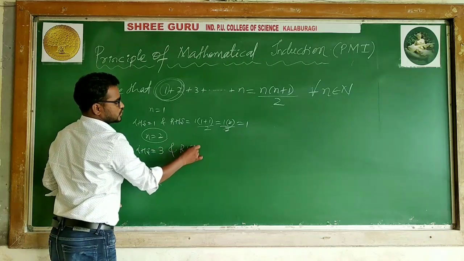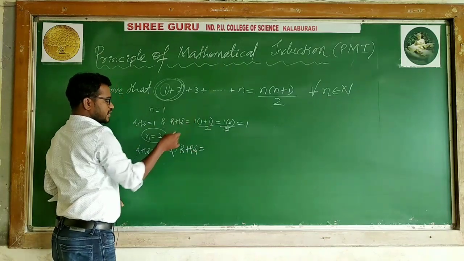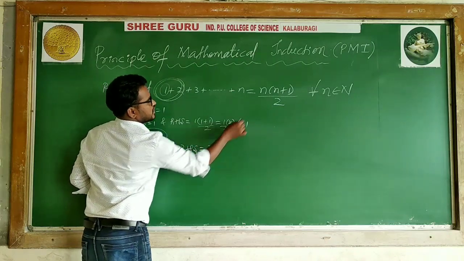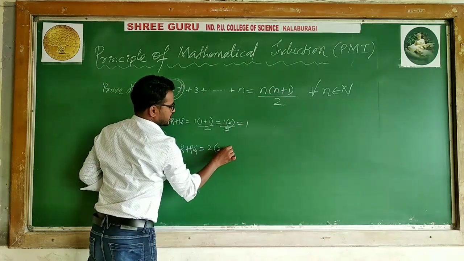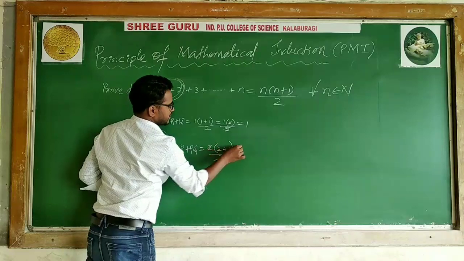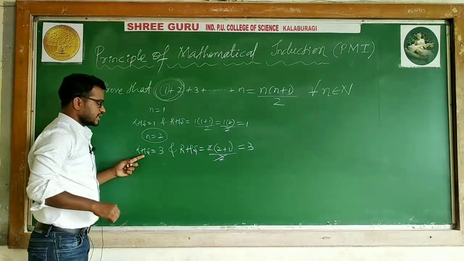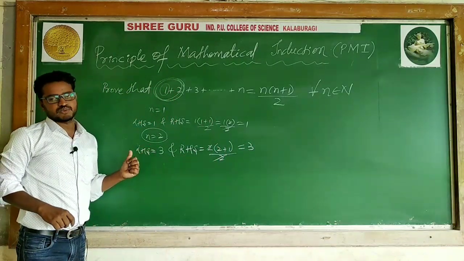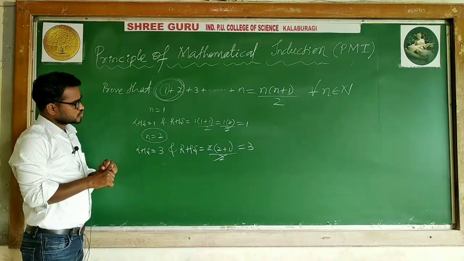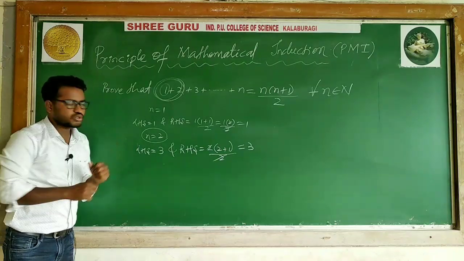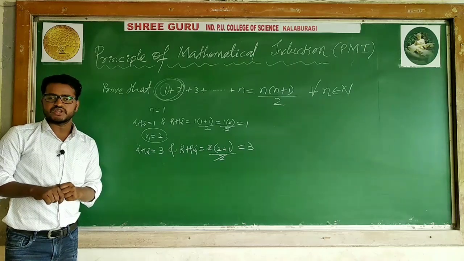RHS is equal to, what happens? n is 2, so 2 into 2 plus 1, divided by 2. The 2s cancel, and what happened? 3. Is LHS 3, and RHS 3? Yes, it is proved. It means n is equal to 1 is true, and also n is equal to 2 is true. Can I prove for n is equal to 3?